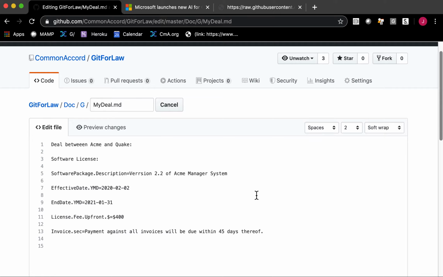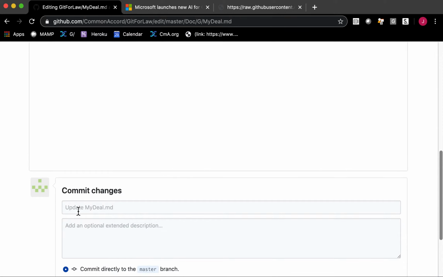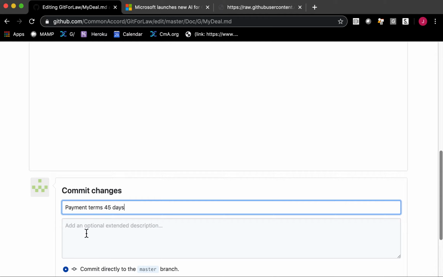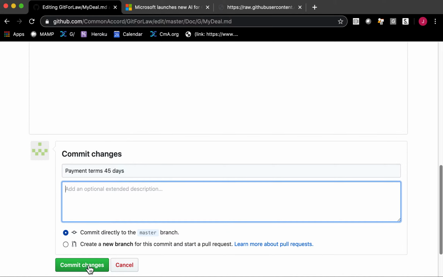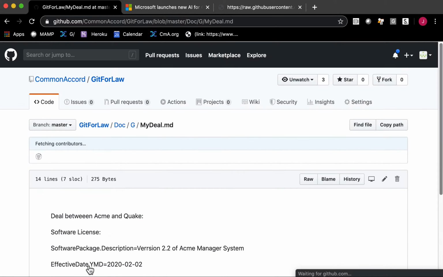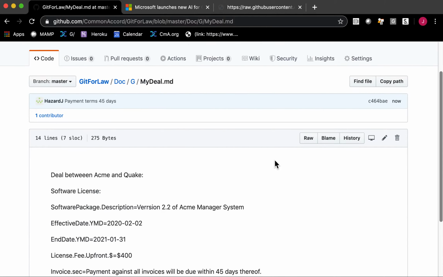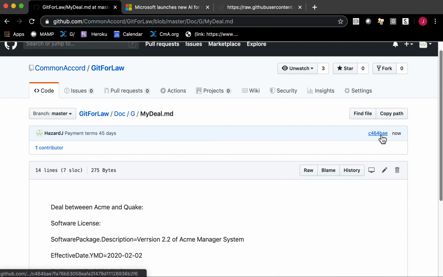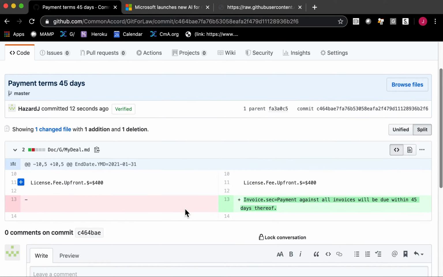So we can now save this. Payment terms, 45 days. And I think we probably don't need any further comments, so we'll just commit that like that. And now we'll see that it includes the payment 45 days. And if we wanted, we could show the other side what it is that is different about this, and you'll see the only thing that's different is that we have this new clause like here.